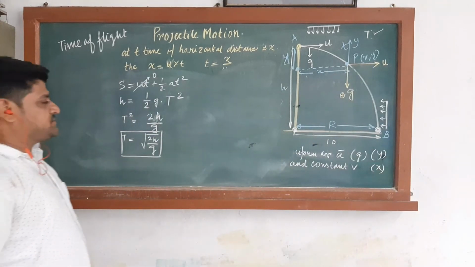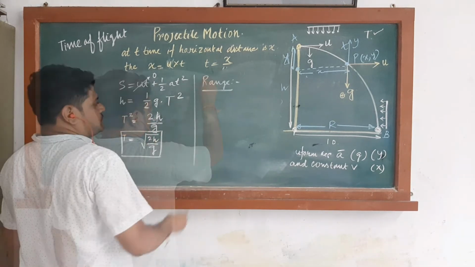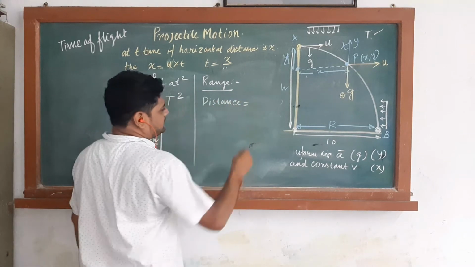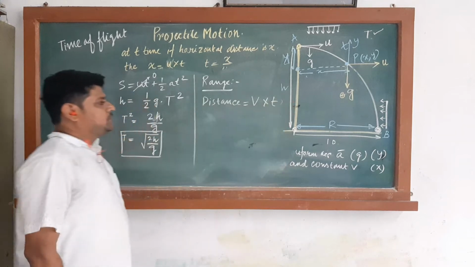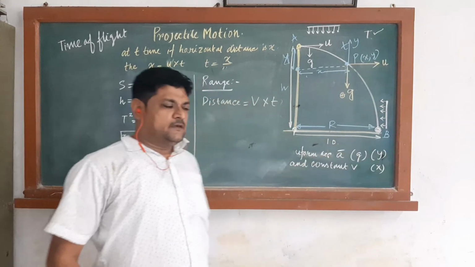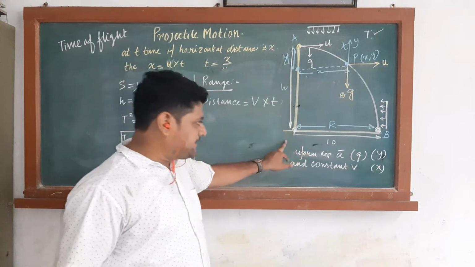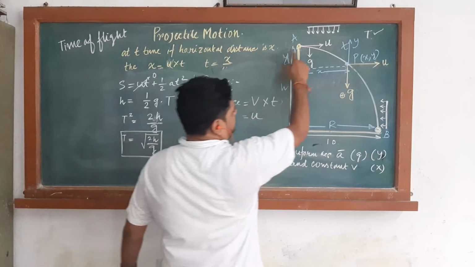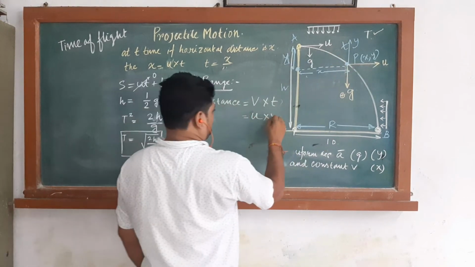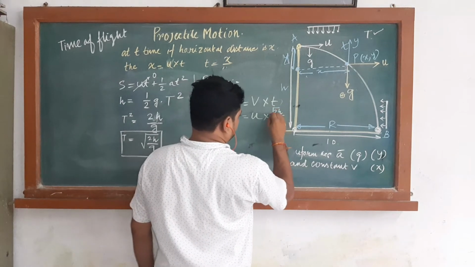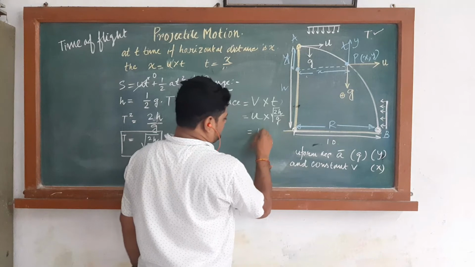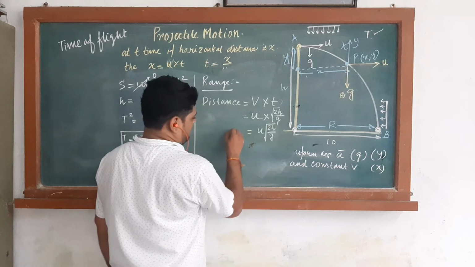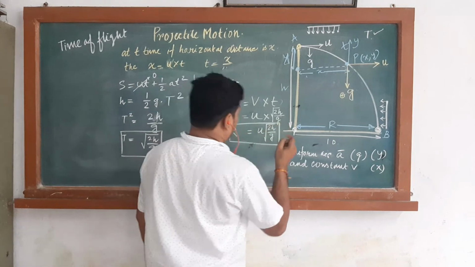Now what is the range? So range, that is distance, is equal to what? Velocity into time. We have to find the horizontal distance, so we are considering the horizontal velocity. What is the horizontal velocity? The horizontal velocity is u. What is the time? T is equal to root under 2h by g. So the expression is u into root under 2h by g. This is the range r. Okay, now this is the third point.